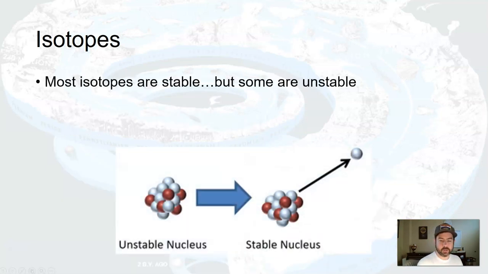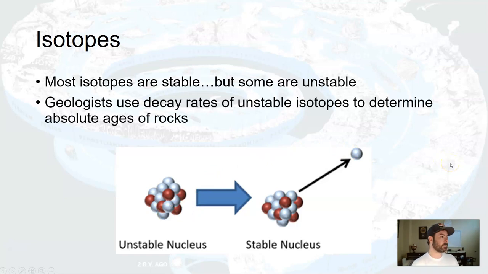Most isotopes are stable, but some are unstable, meaning they just spontaneously give off material. Not all isotopes are unstable, some are fine, but those that are unstable are useful because they give off material at a certain rate. So we use the decay rate of unstable isotopes to determine the absolute ages of rocks.